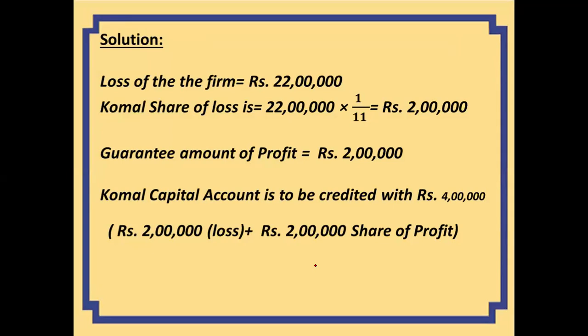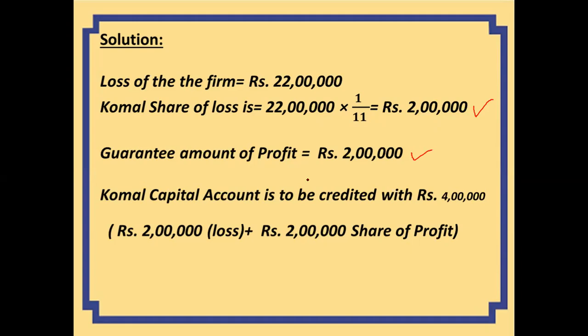We have guaranteed that Komal will not get less than 2 lakh. But there is no profit in the firm. In that particular year, the firm sustained losses. And how is the guaranteed amount paid to him? So let's see. First of all, Komal's share of loss. Komal's share is 1/11. This is his share of profit. So 22 lakh into 1/11 comes out to rupees 2 lakh. So that is his share of loss. And the amount of guarantee that we have given to him is also rupees 2 lakh.